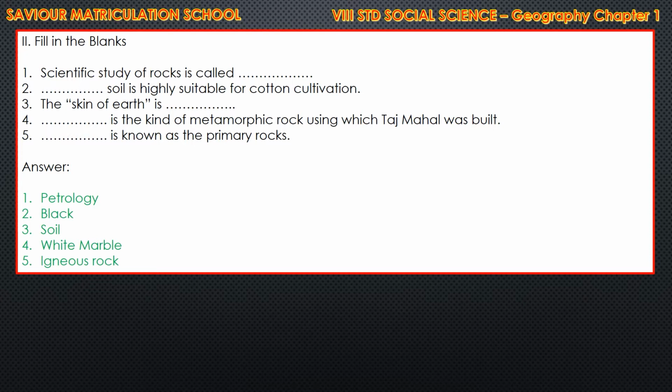And 4, dash is the kind of metamorphic rock using which Taj Mahal was built. That is, the answer is white marble. Have you seen Taj Mahal, children? Yeah, very good. Question number 5, dash is known as the primary rocks. The answer is igneous rocks.